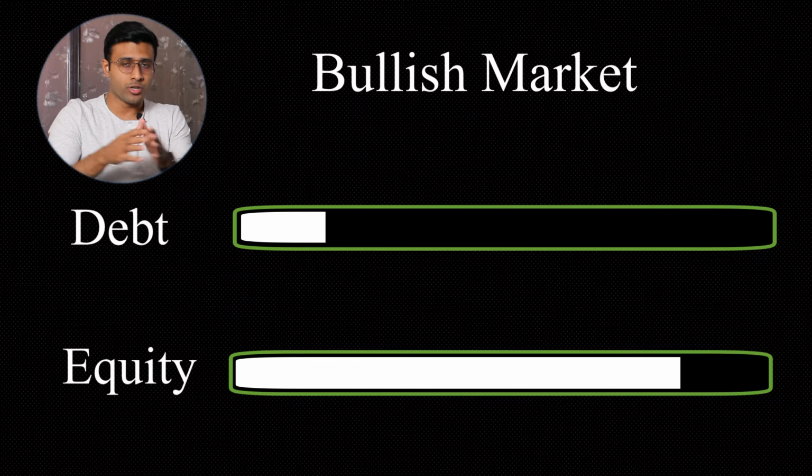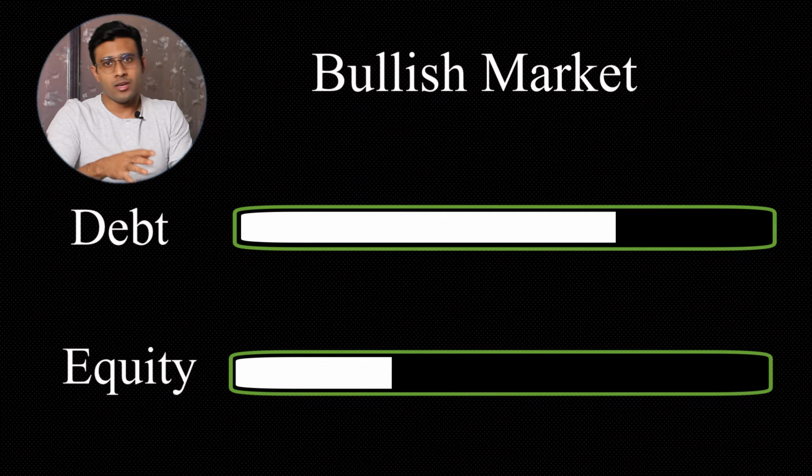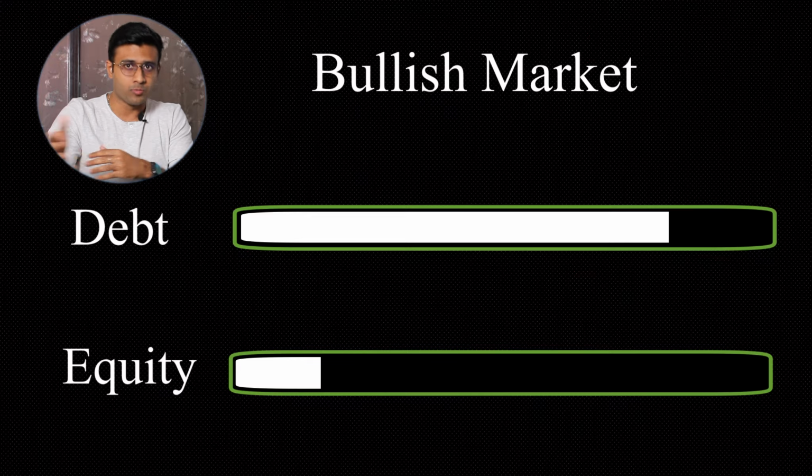Similarly, when the stock market is at an all-time high or it's going through a very bullish phase, these funds would reduce their exposure to equity, that is, they would sell off their equity exposure and realize the gains, and at the same time they would increase their exposure to debt. So you have the safety of being invested in debt instruments, and at the same time you are able to take advantage of the volatility in the stock market. These kinds of funds have the mandate to increase their equity exposure to as high as 80% when required, and again bring it down to 30%, and they can do the same with debt as well.